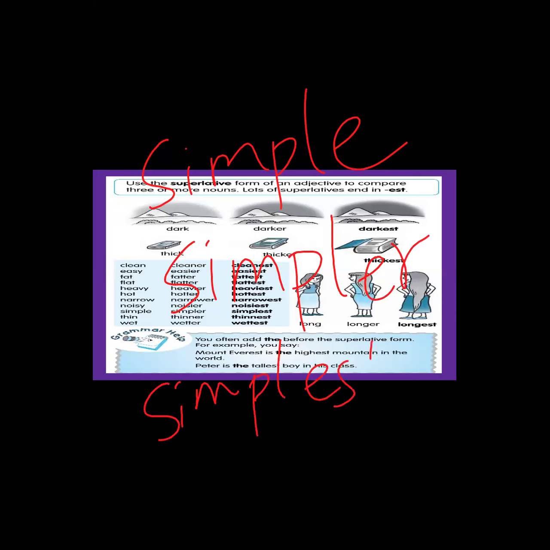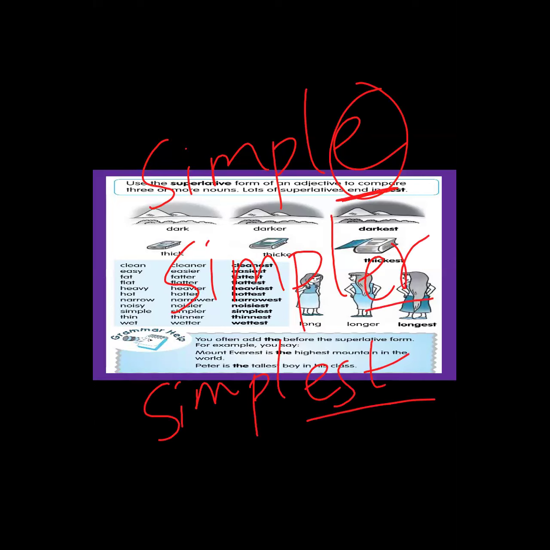Simplest. E is already there. The words which already end with E, we will not add an extra E. Every time we add ER and EST at the end, but in simple, did we add an extra E?